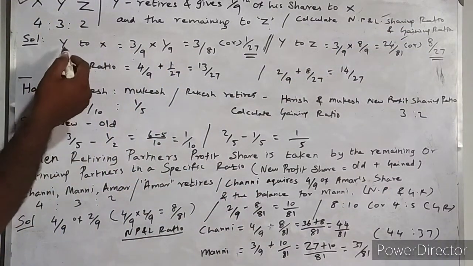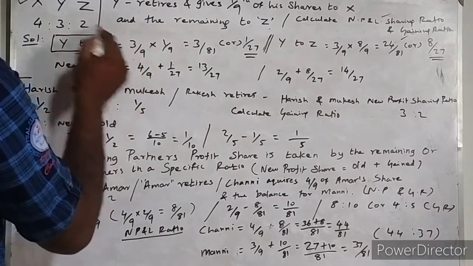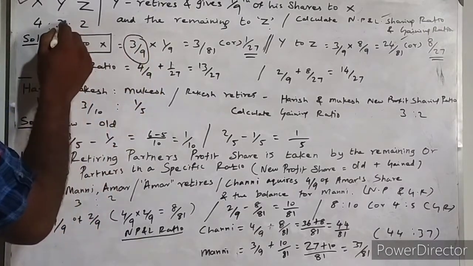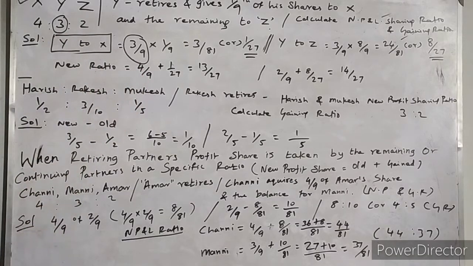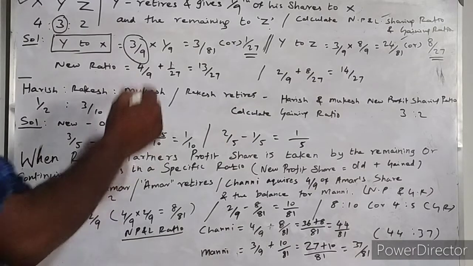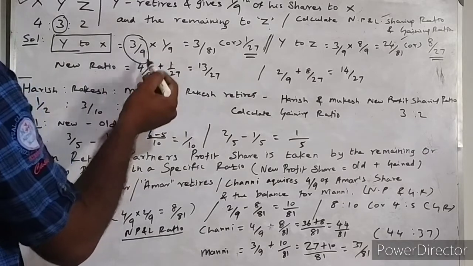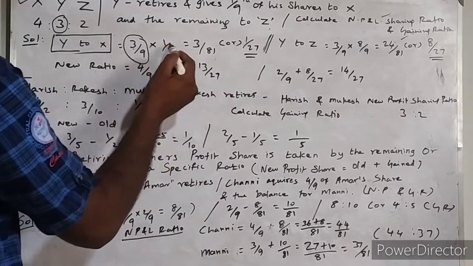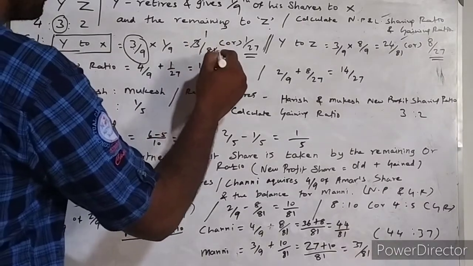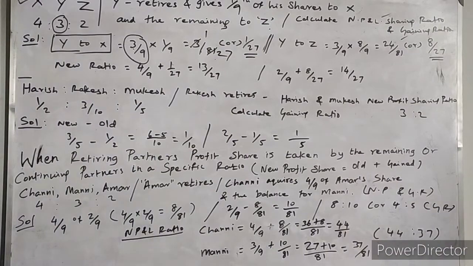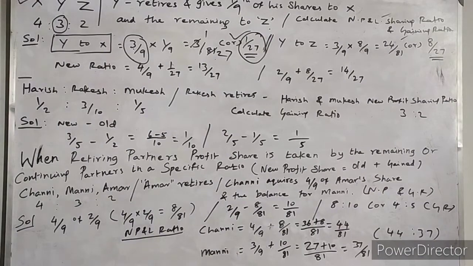So look at this solution. Y to X. The actual share of profit for Y is 3 by 9, which appears over here. 3 plus 2 plus 4 is equal to 9. So 3 by 9 is the actual existing share of profit for Y. In that, 1 by 9th of his share goes to X. So 1 by 9th of 3 by 9. 9 nines are 81, 3 into 1 is 3. So 3 by 81, or simplifying, 1 by 27. Here they have written 1 by 27. So 1 by 27 goes to X from Y.